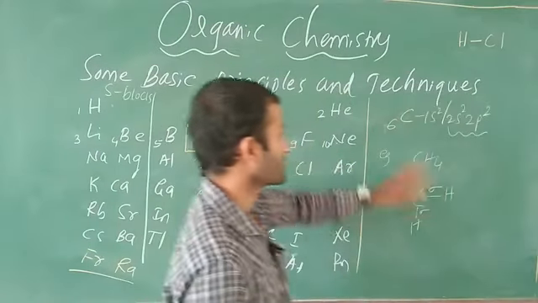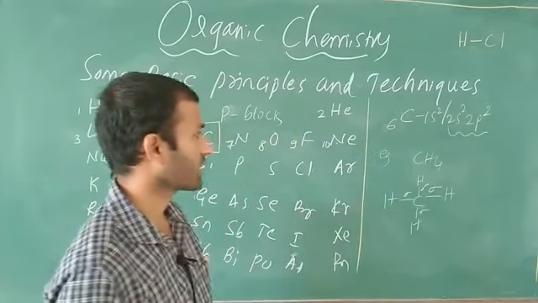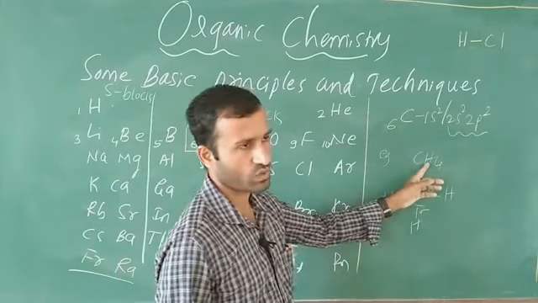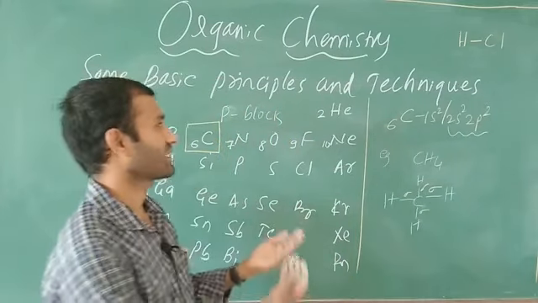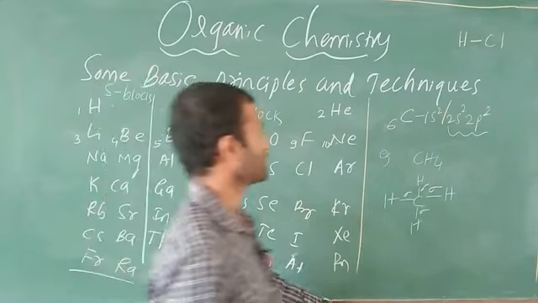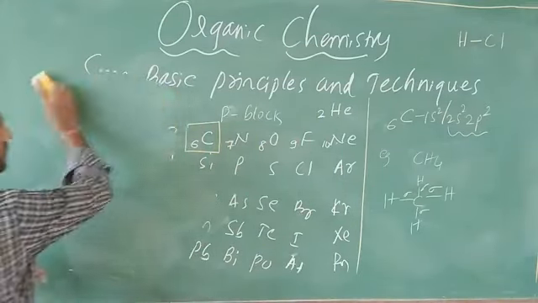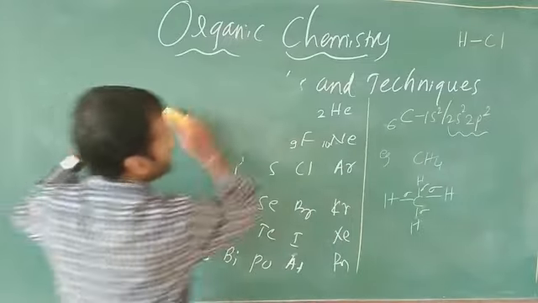Initially we know about the periodic table, and next is the electron configuration of carbon. The hydrogen electron configuration is 1s1. The outermost orbital indicates the valency. Next, in organic chemistry, some basic principles are there.